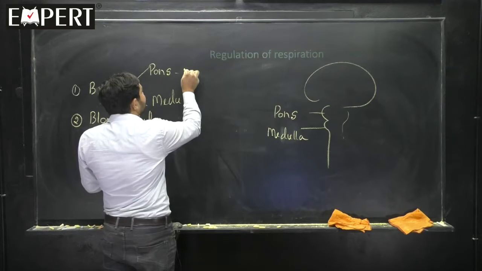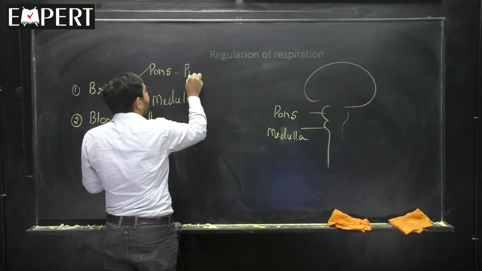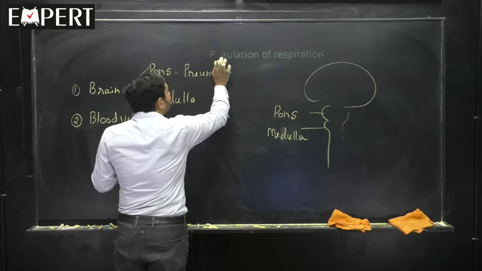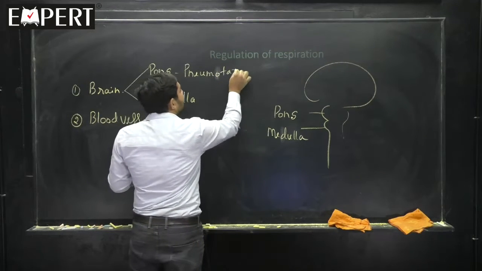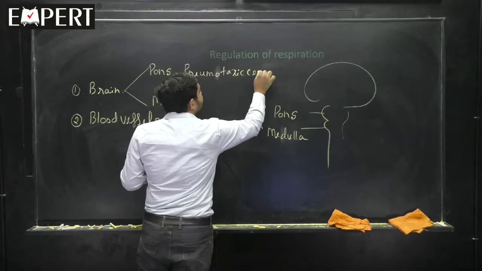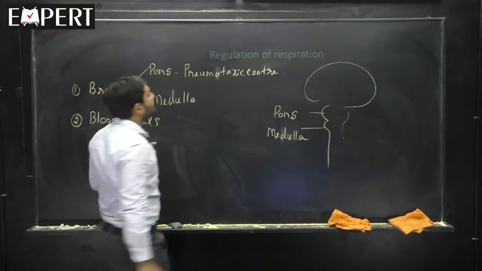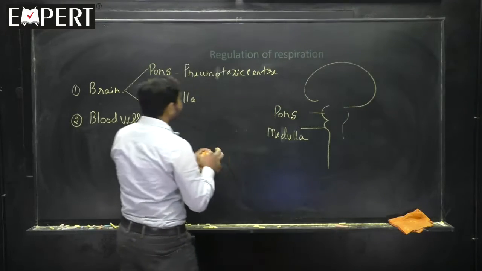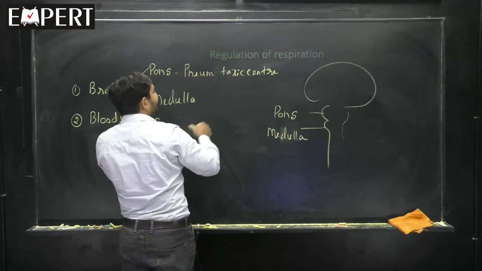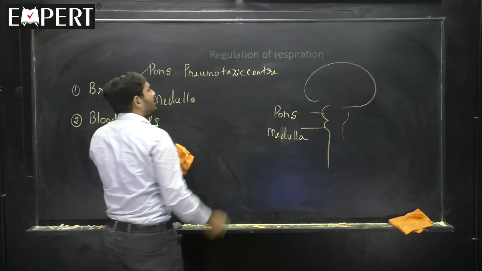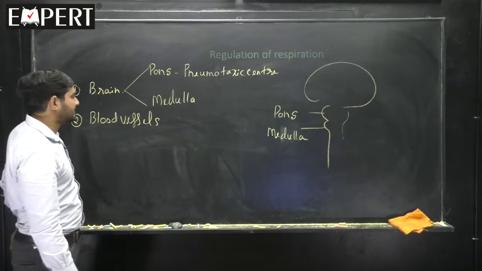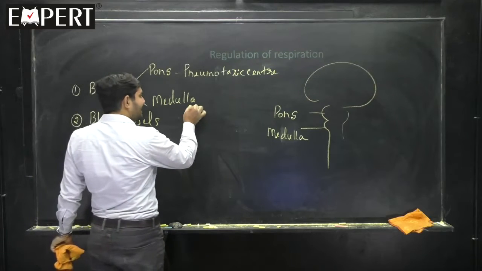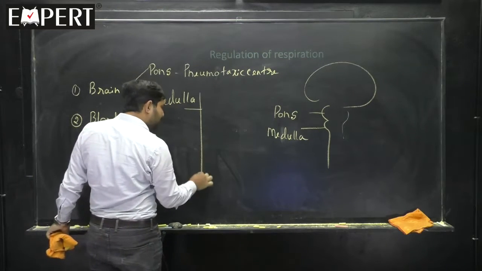The pons region has a portion called the pneumotaxic center. What is the function of it? I will tell later. And what does the medulla region have? The medulla region has two important portions.